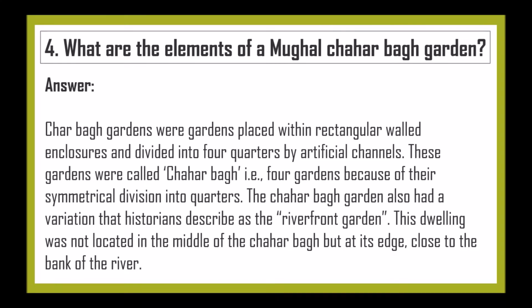These gardens were called Charbagh, that is four gardens, because of their symmetrical division into quarters. The Charbagh gardens also had a variation that historians described as the riverfront garden. The dwelling was not located in the middle of the Charbagh but at its edge, close to the bank of the river.